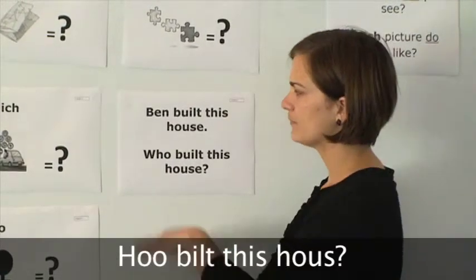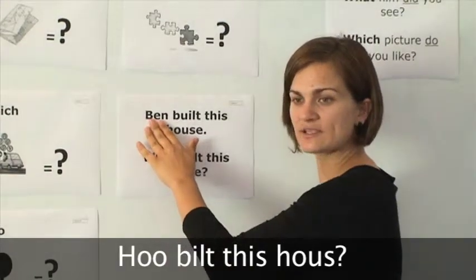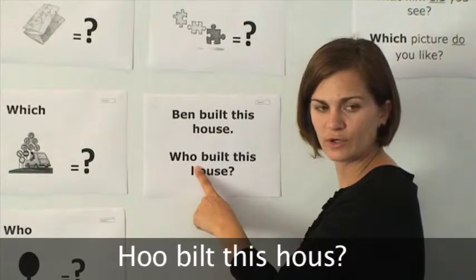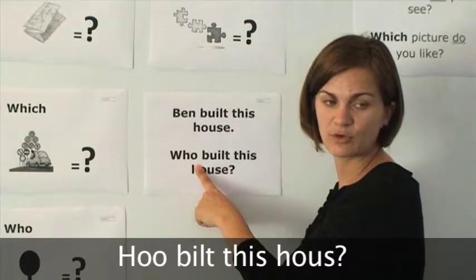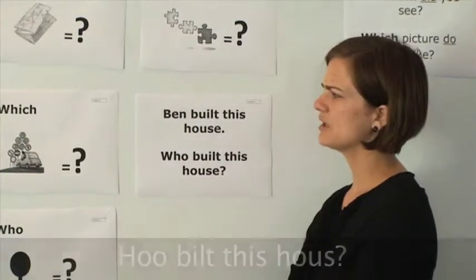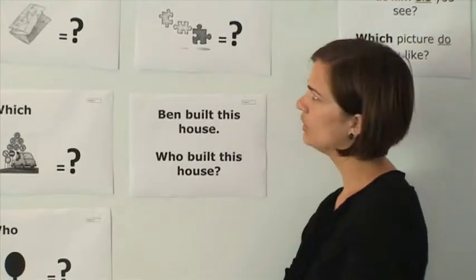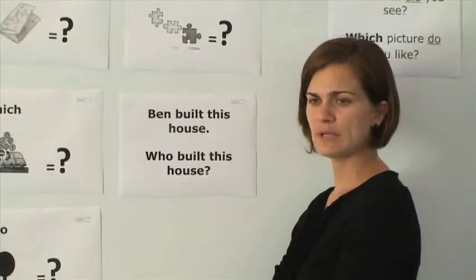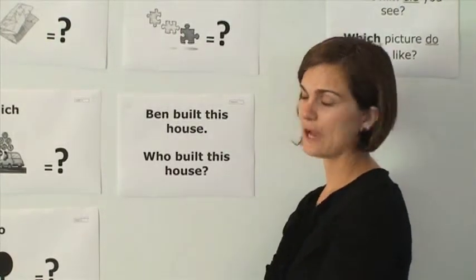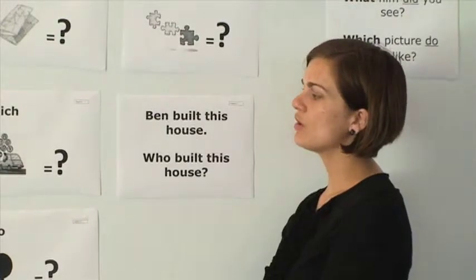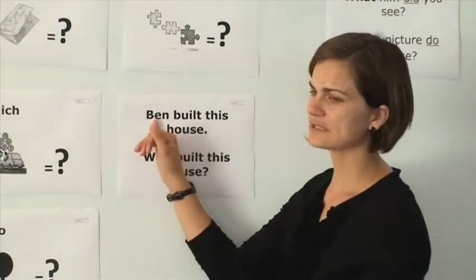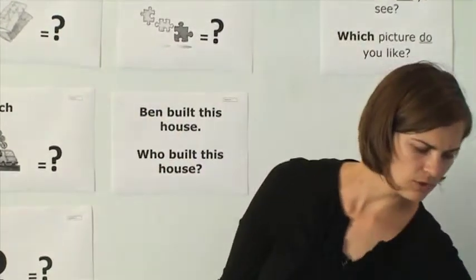So do you see that in order to ask about the subject of the sentence, we're going to ask using a question word that's looking for the subject, looking for the person. For example, if I wanted to know that Ben built the house, would I say, which built the house? No. Who built the house? Would I say, how? How did he build the house? No. If I wanted to know how he built the house, I would ask that. I want to know who built the house. Ben built this house. So he is our subject. Okay, let's take a look at another example.